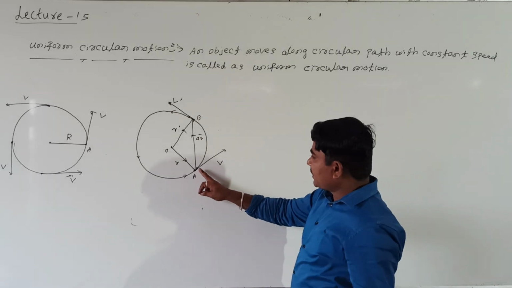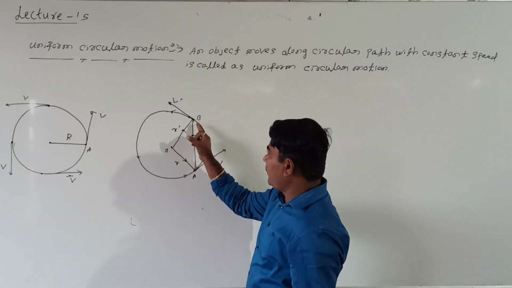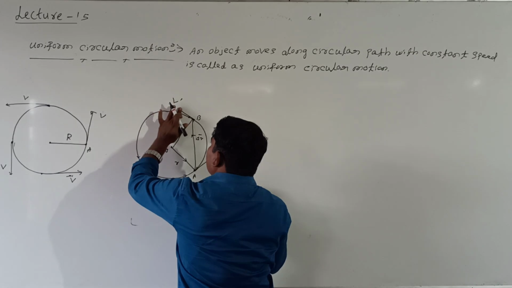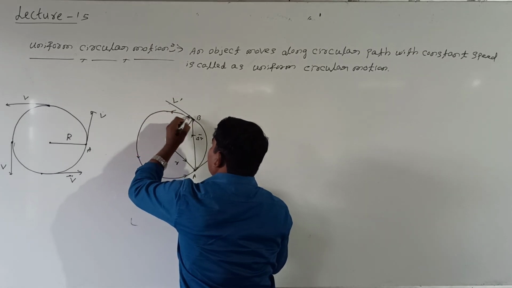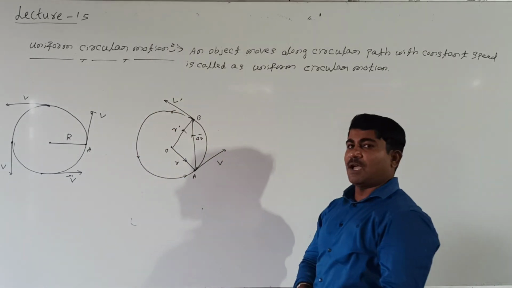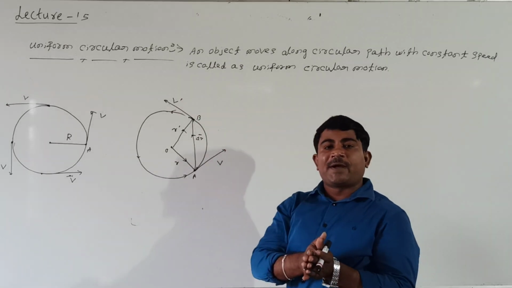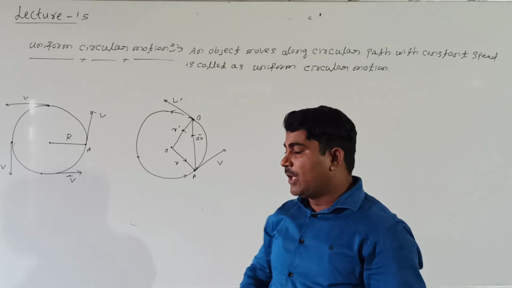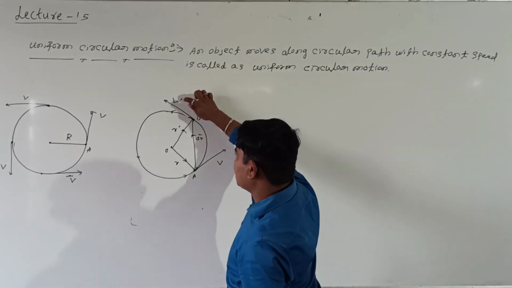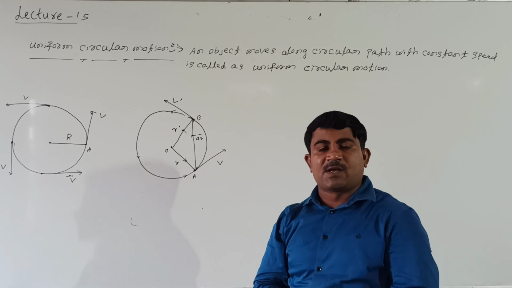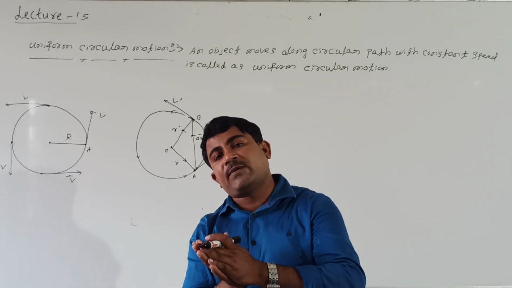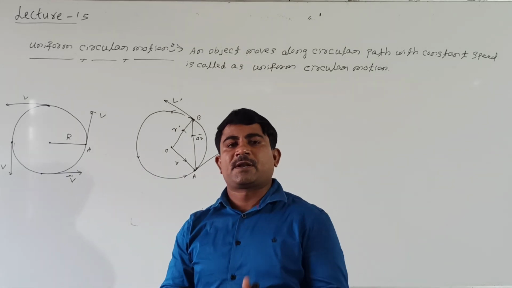At this point I draw the tangent line, which represents velocity v. At the other point, the tangent represents velocity v dash. Again, these two velocities can be added by the triangle law of addition of vectors.